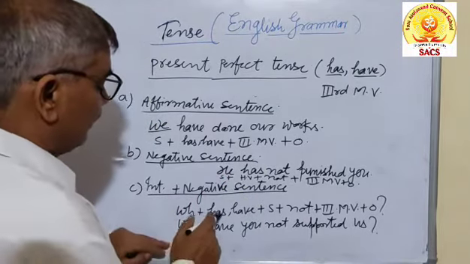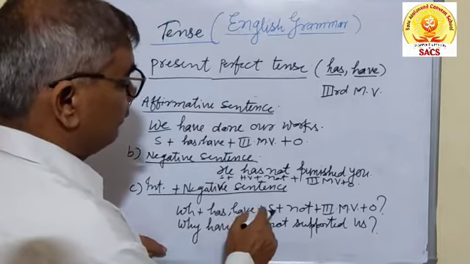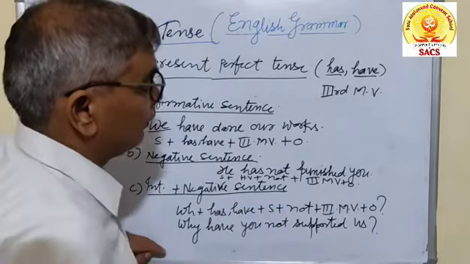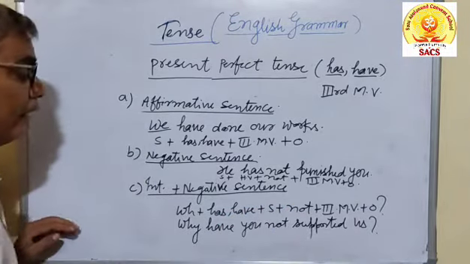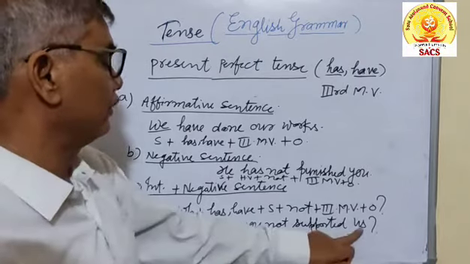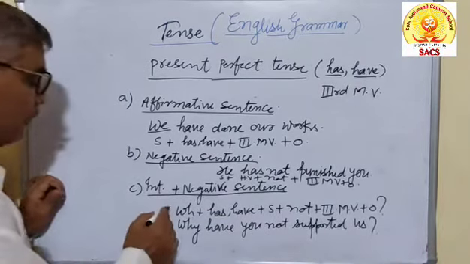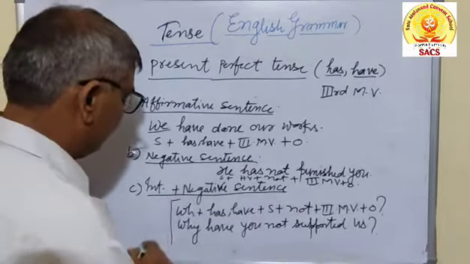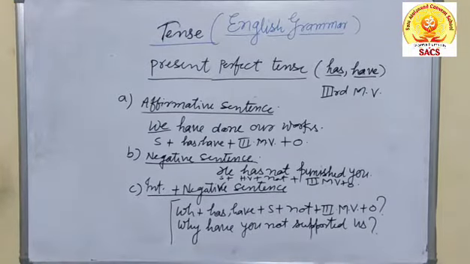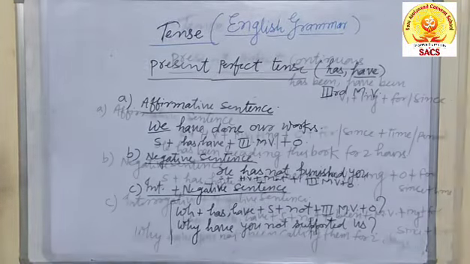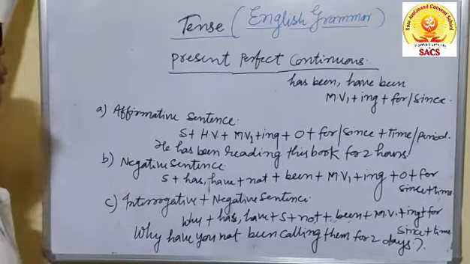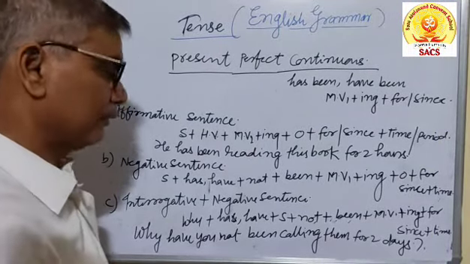WH plus has or have plus subject plus not plus third form of the main verb plus object. Why have you not supported us? You can see in the same way you can change negative to interrogative and affirmative to interrogative. Now we shall go towards present perfect continuous tense.